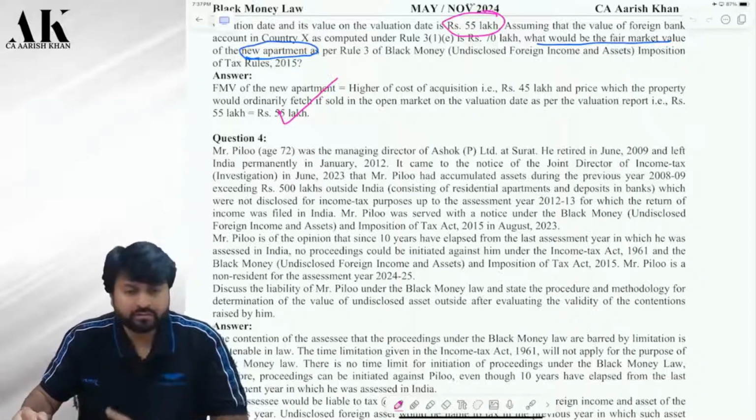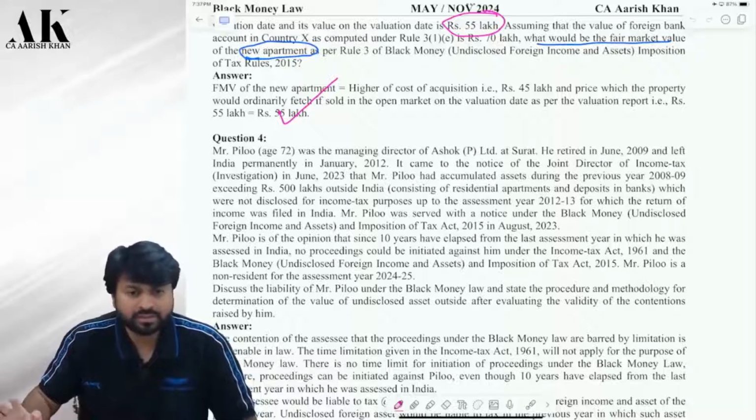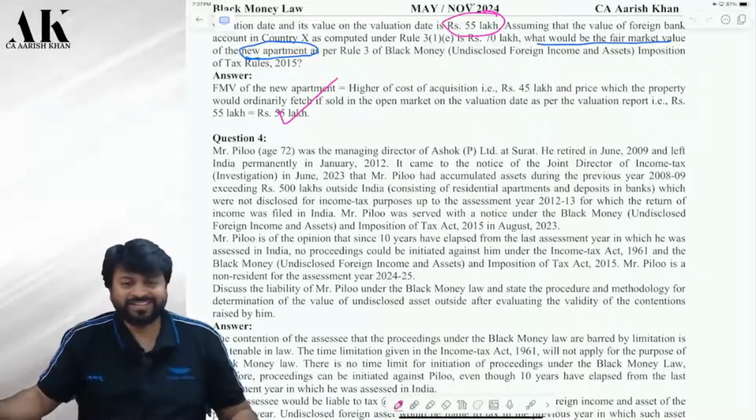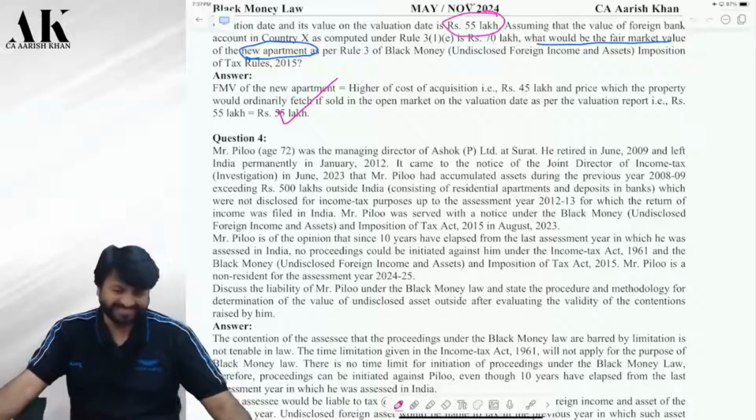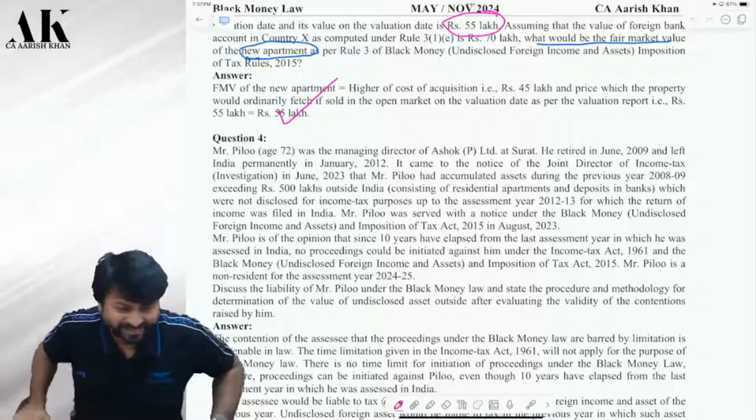Red or what? Sir. Question is red. What is the status of the answer then? Answer will not be red or what?